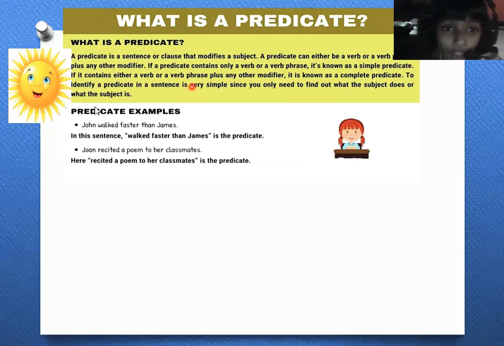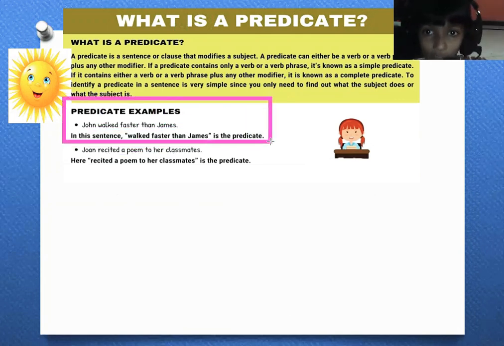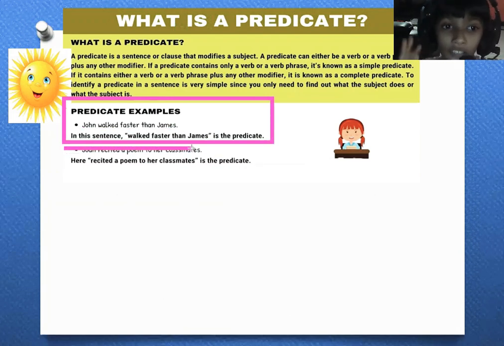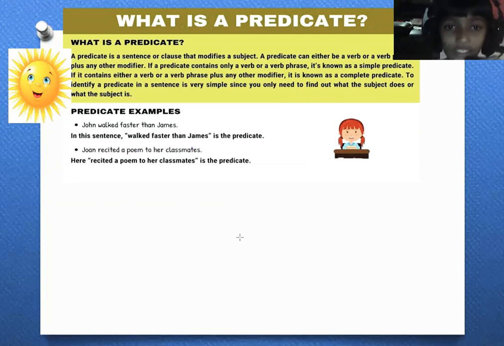John walked faster than James. In this sentence, you can see walked faster than James is the predicate. John recited a poem to her classmates. Here, recited a poem to her classmates is the predicate.